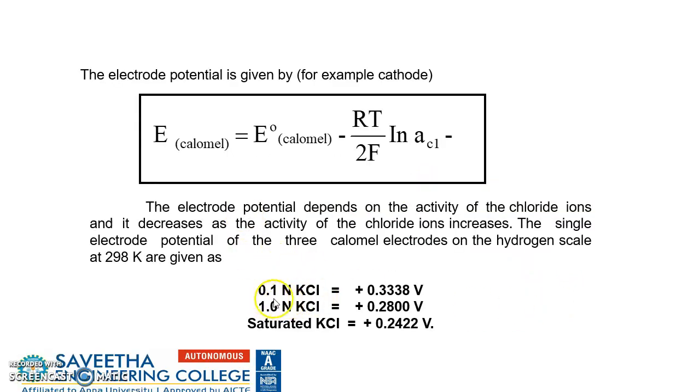So if we change the KCl concentration, 0.1 N can produce 0.3338 volts, and 1 N can produce 0.28 volts. Saturated KCl will produce 0.2422 volts.